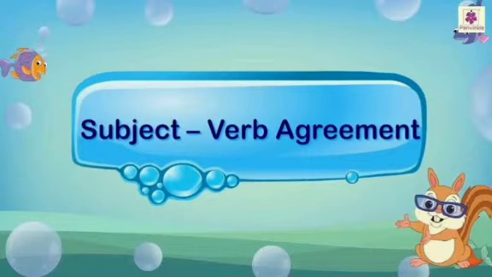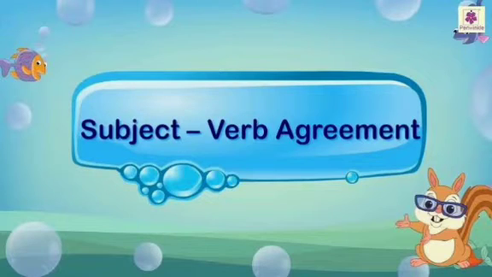A verb tells us what a person, an animal, or a thing does. For example, fish swim in water. In this sentence, the subject is fish, and what is the fish doing? The fish is swimming. Fish swim in water. So the action word is swim. So a verb tells us what a person or an animal or a thing does.